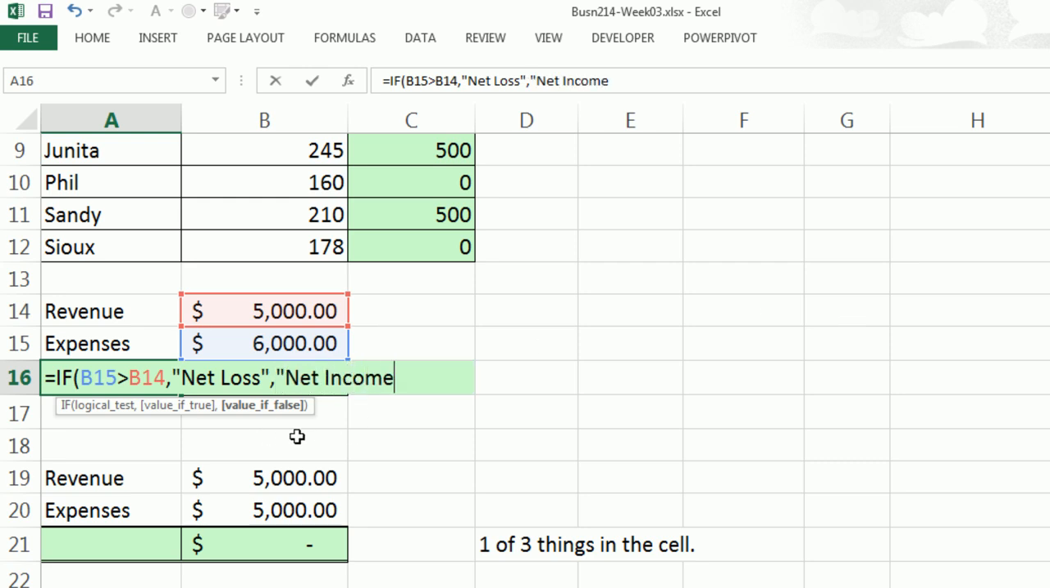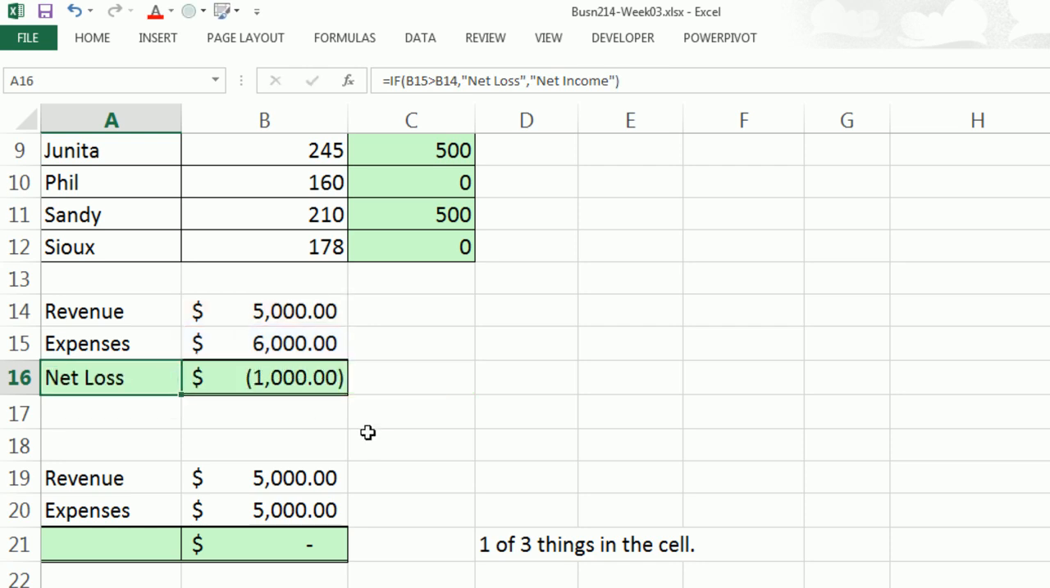Now, there are many ways we could have done this. We actually could have compared the difference between these to 0. We could have reversed this comparison and had the revenues first and the expenses on the other side, and then used the opposite comparative operator with an equal sign. But I'm using this one. So you should try on your own to figure out at least one other logical test to do this, because there are many. Control Enter.